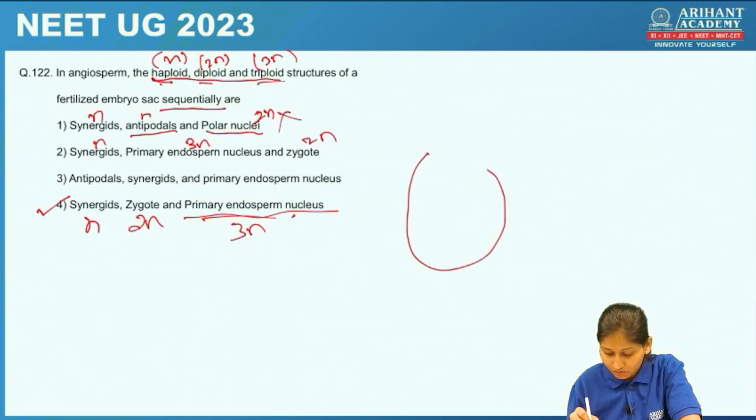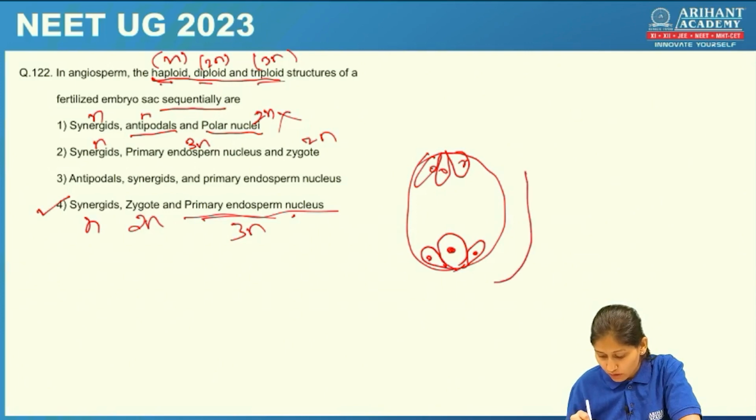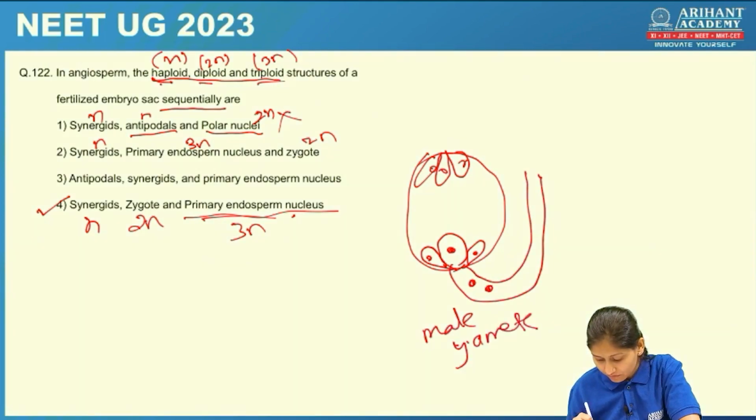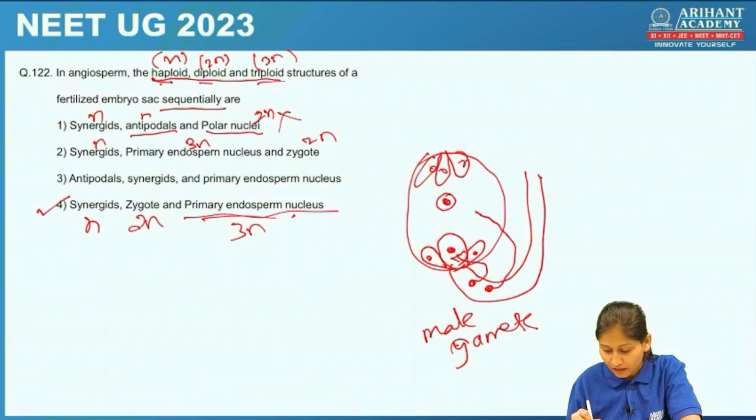As we know, in the embryo sac, students, these are the antipodal cells which are n. Here will be the egg cell, the egg apparatus with synergids. Two male gametes would enter here. One of the male gametes will fuse with the egg. Another male gamete would fuse with the nucleus which is already present at the center, the central nucleus, which is 2n in nature.